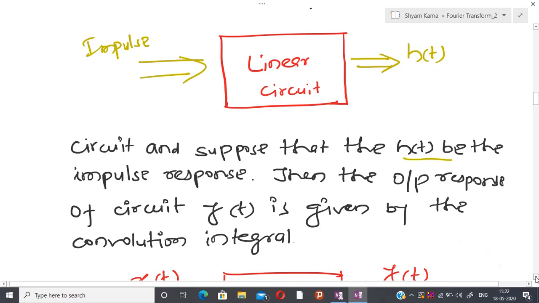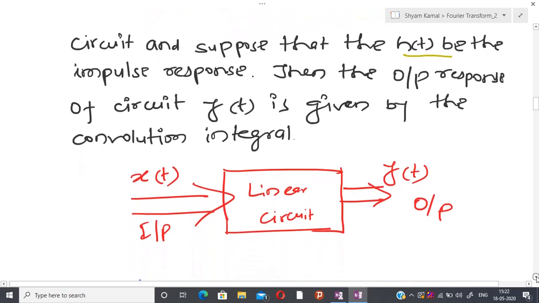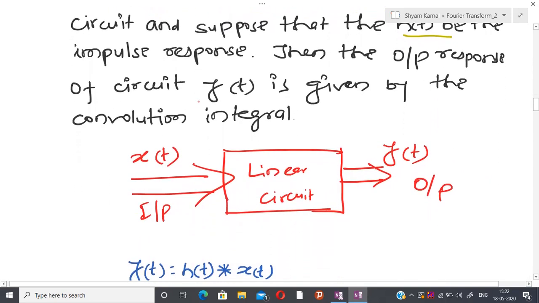So if I know how to represent x(t) in terms of impulses, then it is possible to guess y(t).